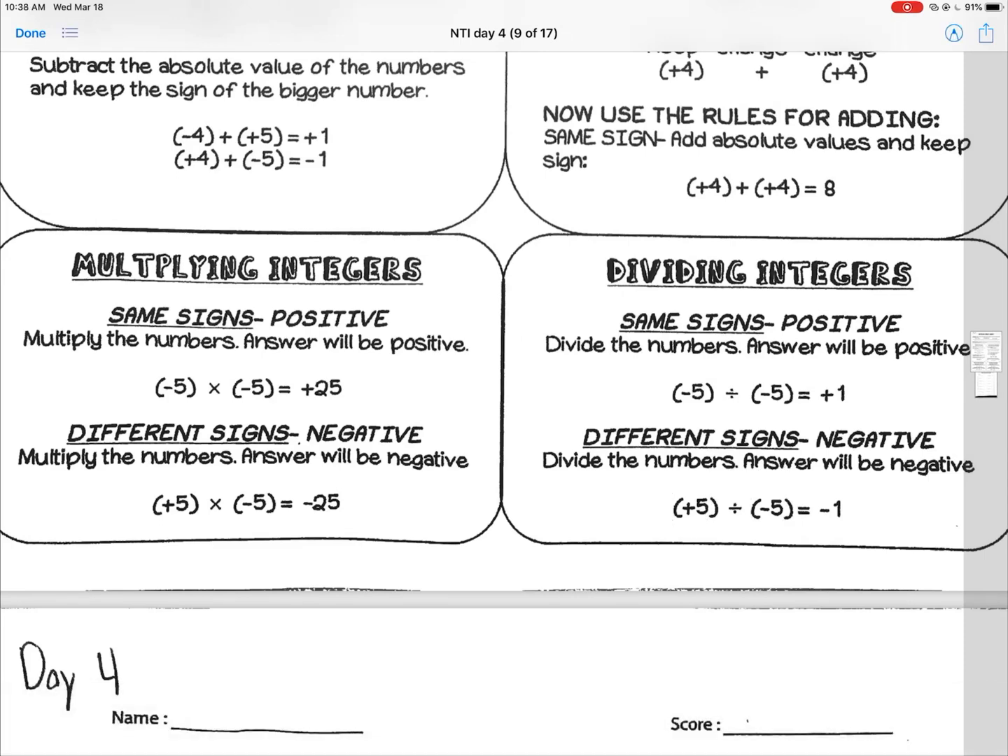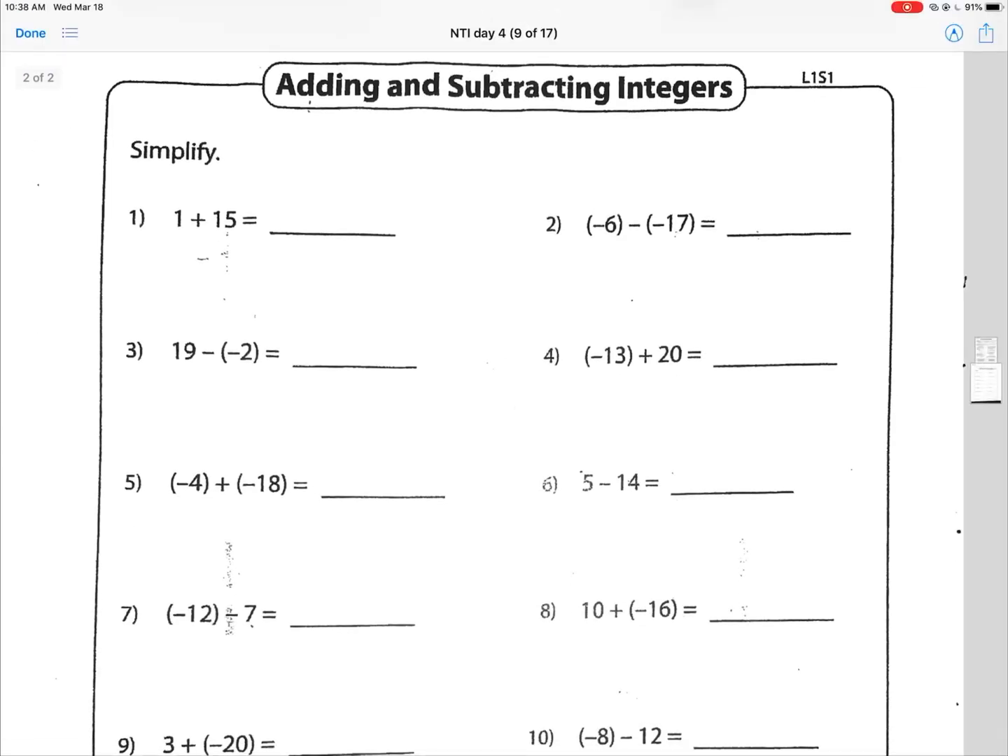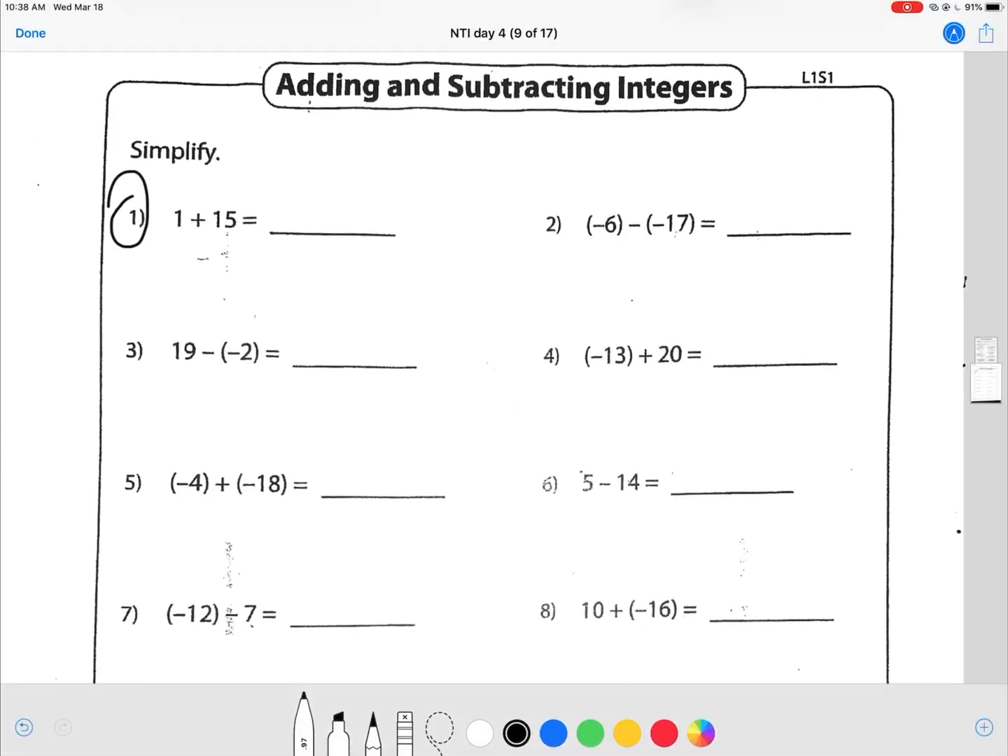Now I'm just going to go through maybe 3 examples, and then the rest are on your own. So right now, this first one, it's addition, and I'm adding a positive to another positive. Because they're both positive, I should have a bigger positive. So 1 plus 15 is 16.